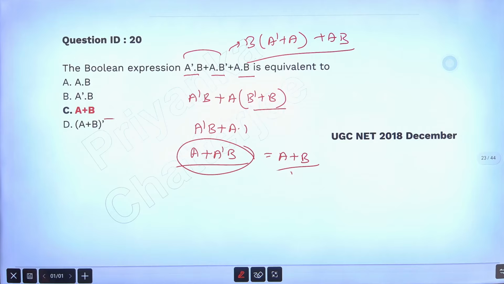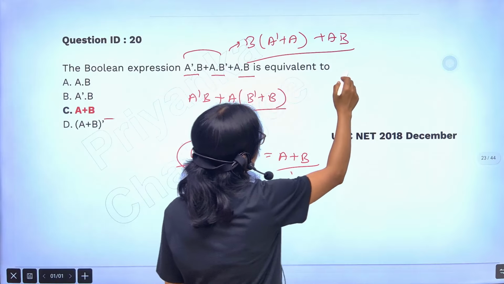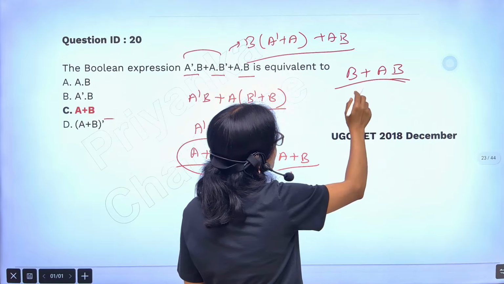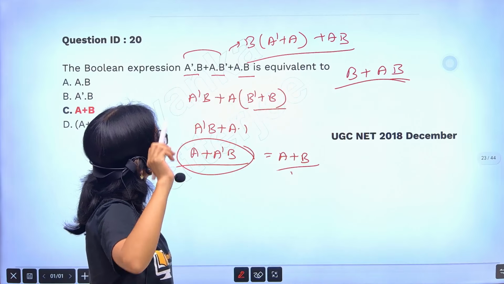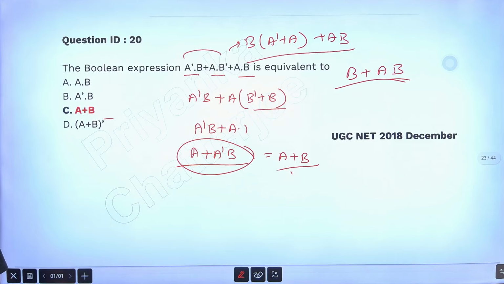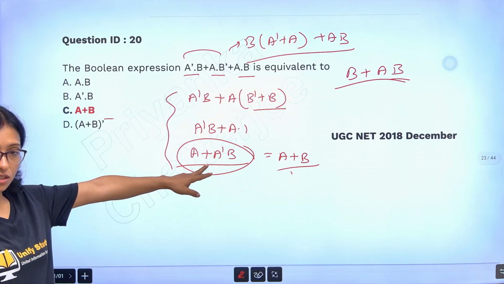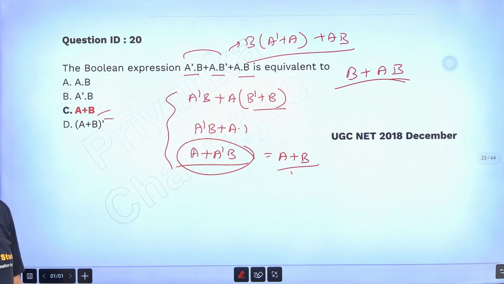Clear? From the b common also you are getting this one. If you take b common, then you are getting a plus ab. So here you are getting b plus ab. Does b plus ab also give b? No, you will not get it. This will not match. Here if you take a common, then only you get this formula, and from there you get this answer. Clear to everyone?